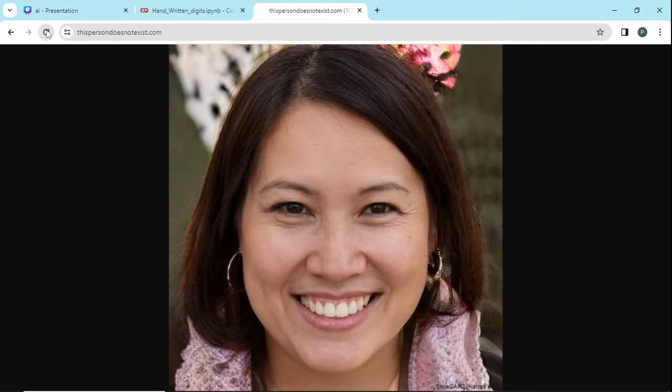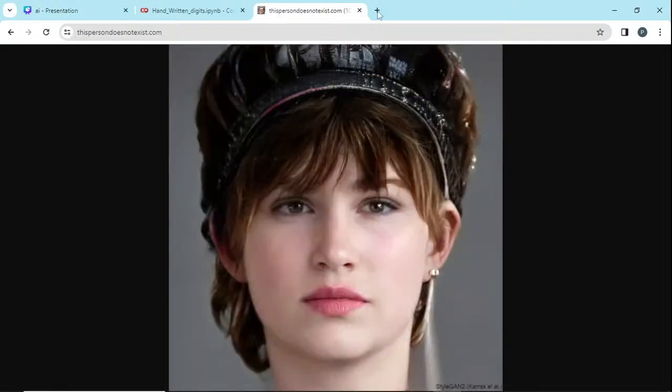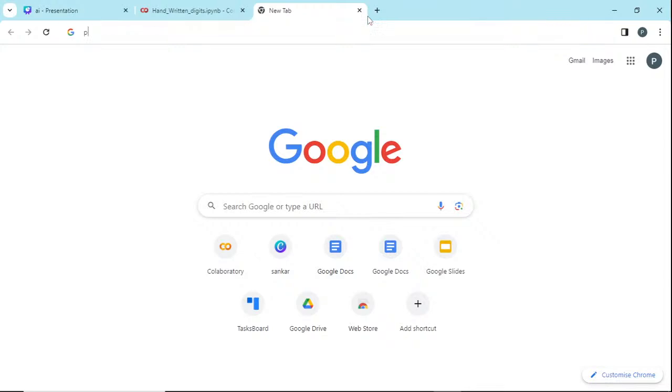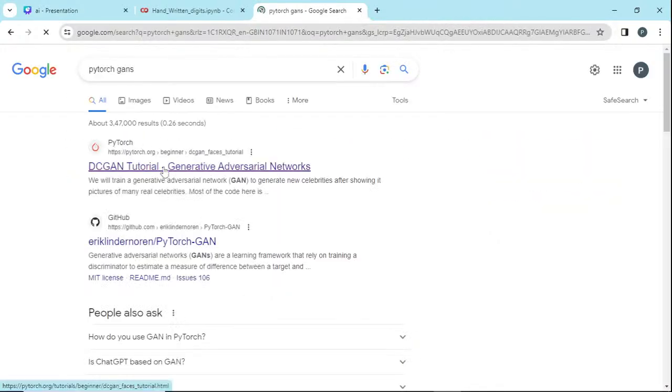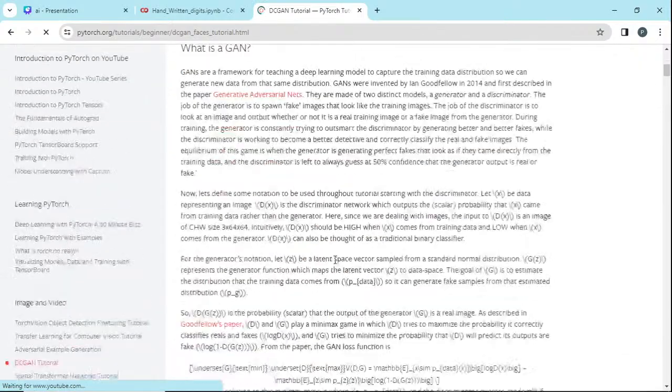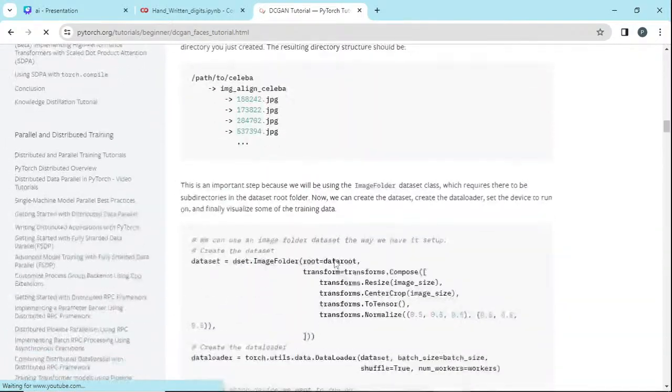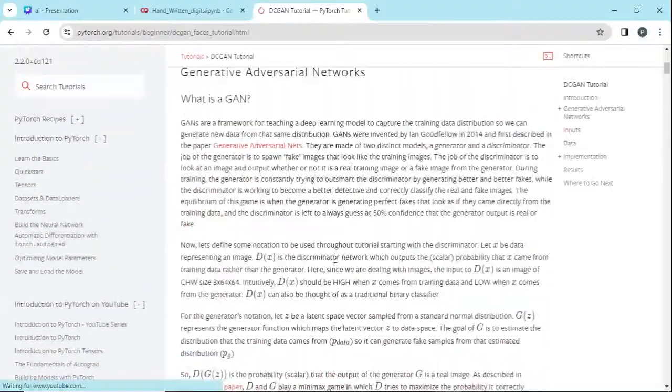If you try to refresh it, you will get different pictures. Also, if you check, for example, PyTorch GANs, PyTorch is a deep learning framework for achieving this. They are doing it not only for human faces but for different applications like image enhancement and so on. For example, they could have created images like this.